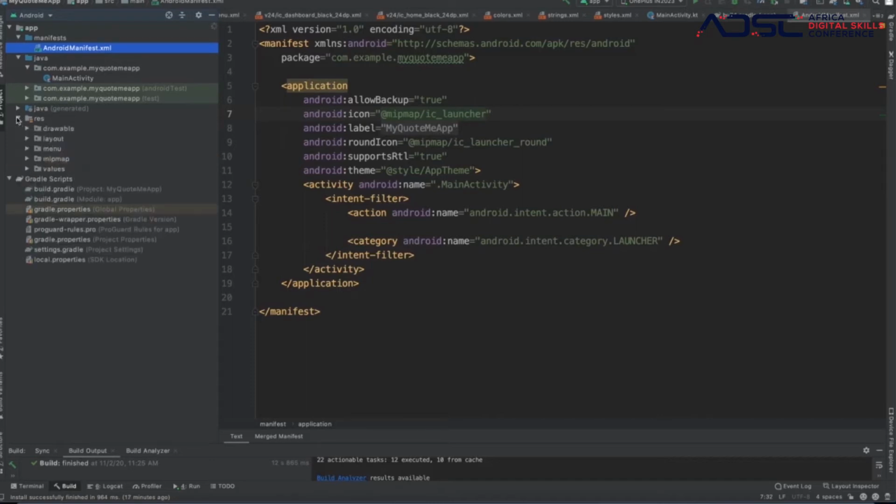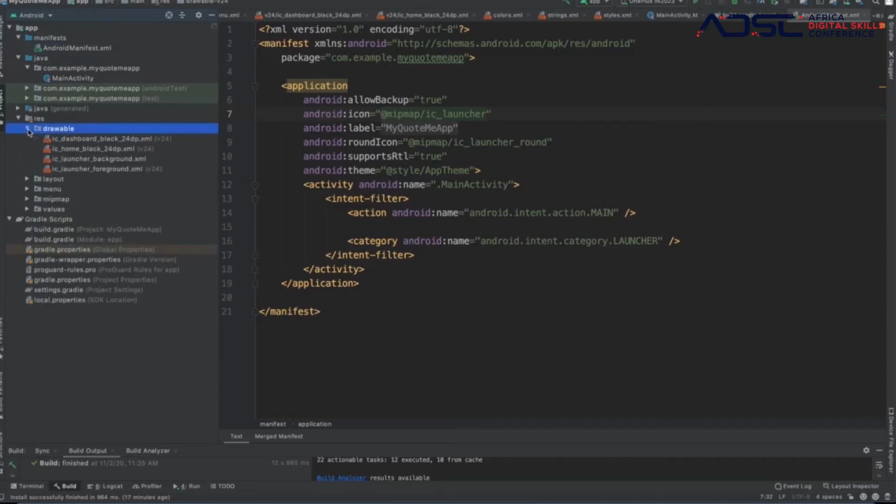We have, you see just above the resource folder, we have the Java folder called generated, which means it's generated by the program. You don't need to touch that. We have the resource. So the resource folder is where we put in all the extras for building this app. That is the images that we need to use. The layout, basically layout is going to be what we use in designing the app, right? You want to see maybe a text, we use the layout. We're going to put in a file to design.